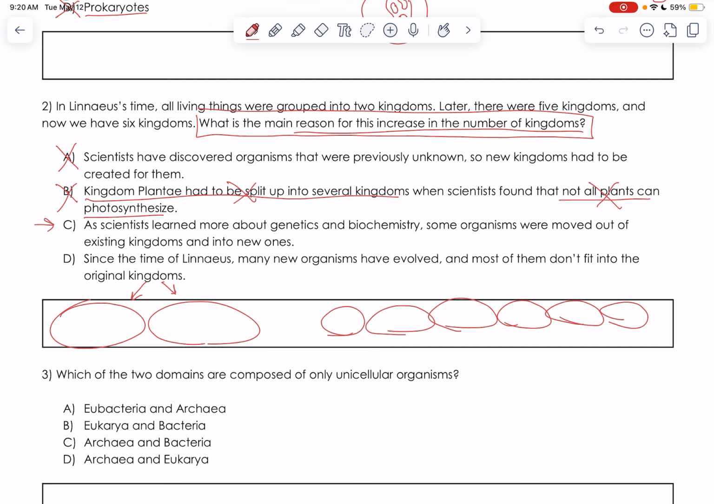C. D says since the time of Linnaeus, which remember was the 1600s, many new organisms have evolved, and most of them don't fit into the original kingdoms. That is not true, because evolution takes millions of years, not since the 1600s have many new organisms evolved. So that means that D is incorrect and C is your answer.